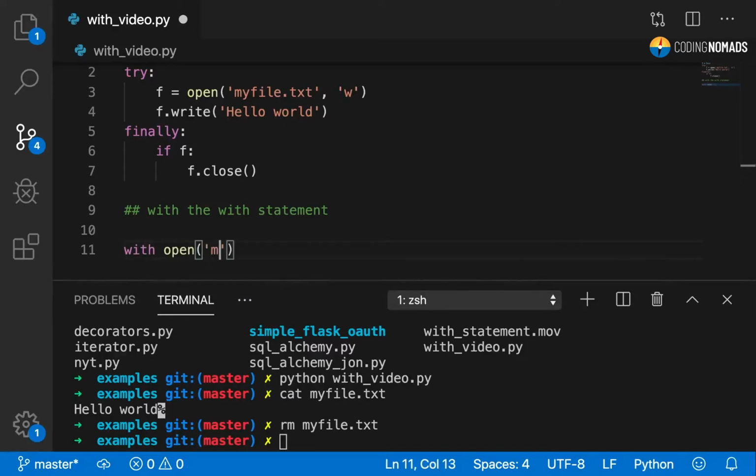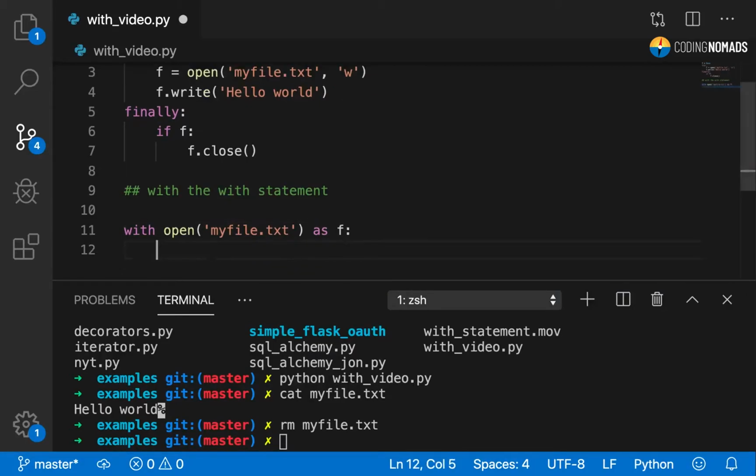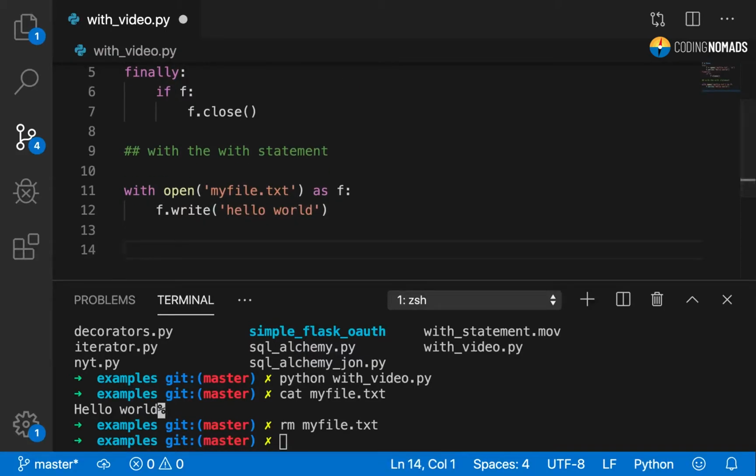With open myfile.txt as f, so we get to give it a name with this as keyword, f.write hello world. Okay? And that is all we have to do. Now, what does the with statement do for us? First, it opens a file, and it also gives it a name f.